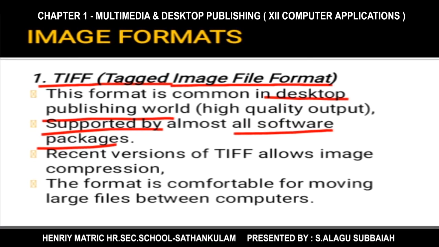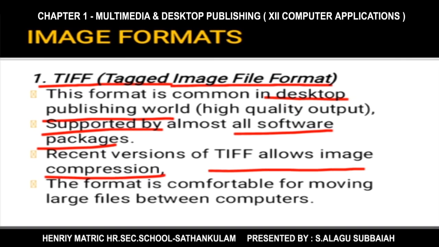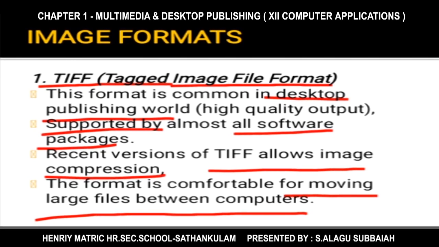The recent versions of TIFF images allow image compression, which reduces the file size. So this image format is mainly used for moving large files between computers. Suppose we have the TIFF image format, we can easily move the images from one computer to another computer.